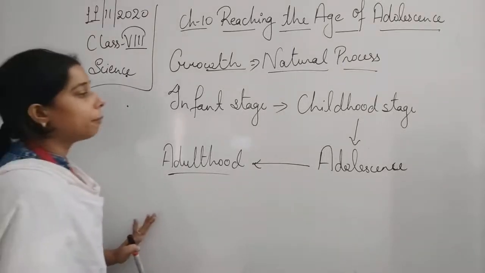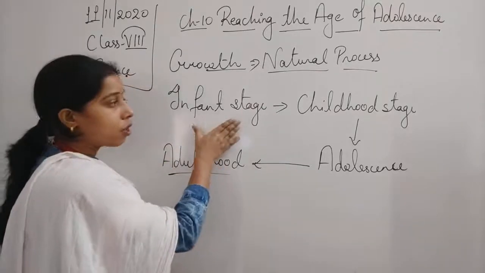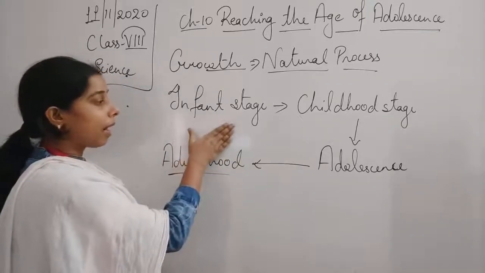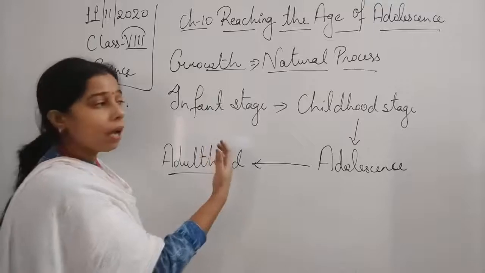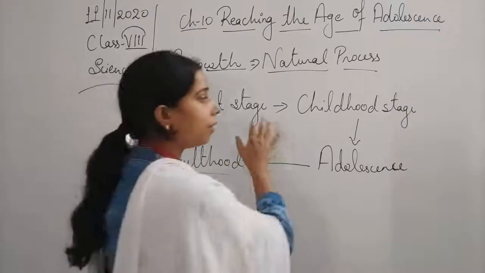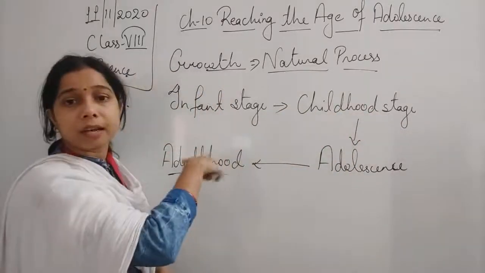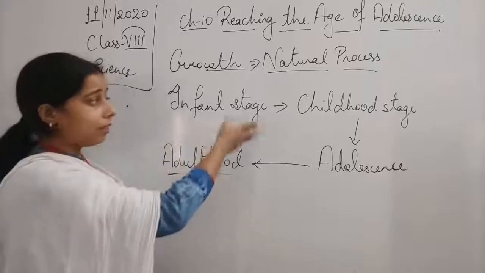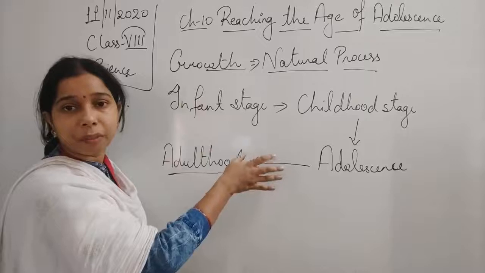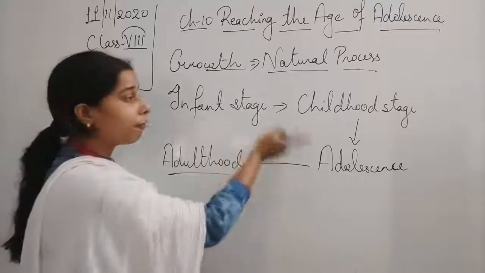Now, what basically happens is that at the infant stage there is a continuous growth in the height. The child starts growing, and then it reaches the childhood stage. At the infant stage, the child totally depends on mother's milk, and cannot move or talk.